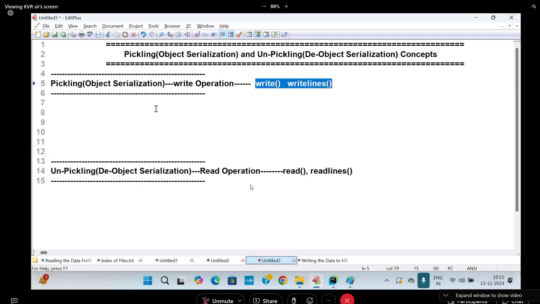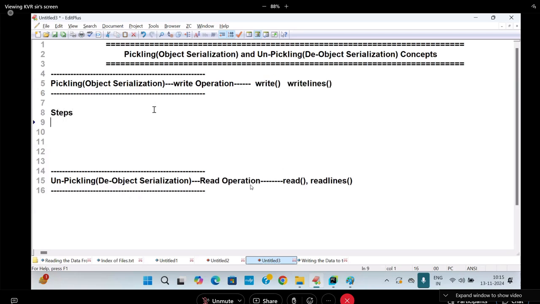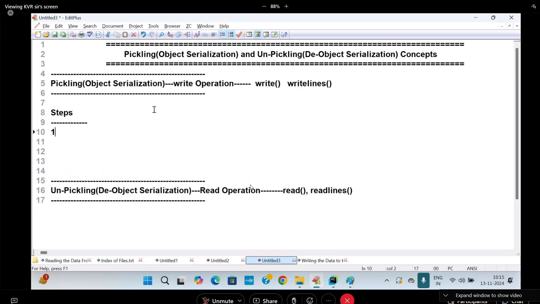Understood or not? So what are the steps, sir? Number one step: choose the file name and open it in write mode and ensure that the file type must be binary. In pickling and unpickling mechanisms, the file type must be binary. You have to take it. They designed it like that.